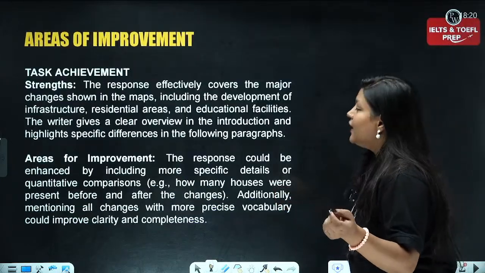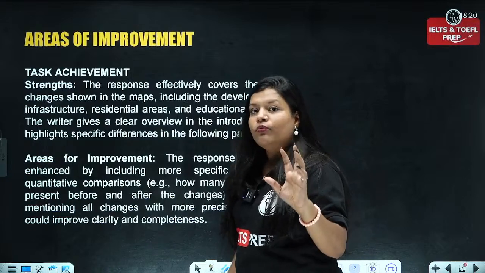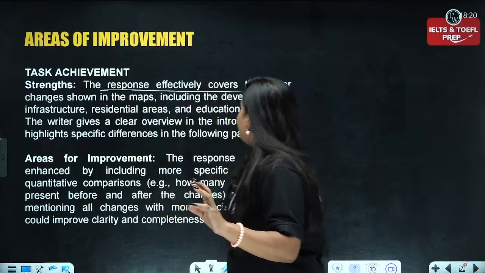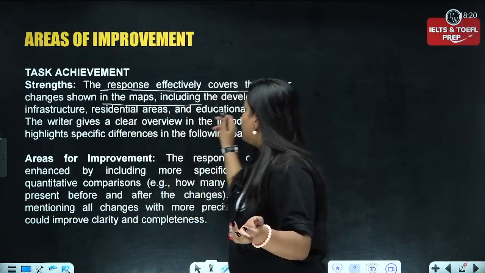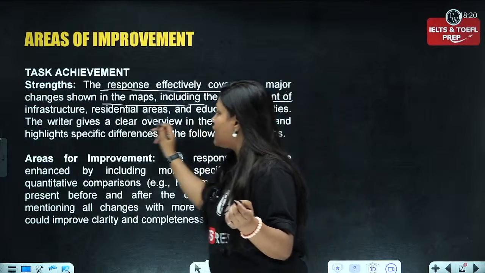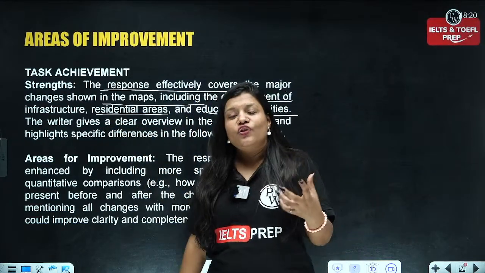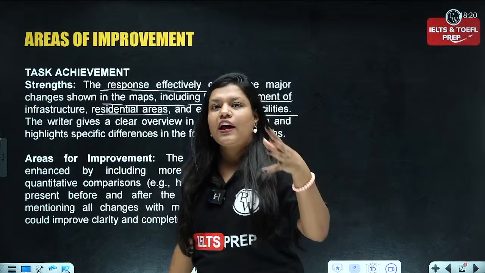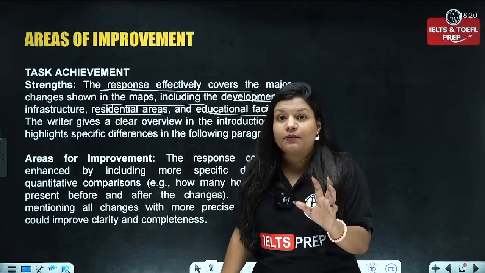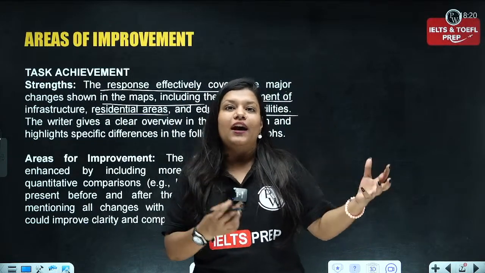Now, let's talk about the areas of improvement. The response effectively covers the major changes shown in the map, including the development of infrastructure, residential area and educational facility. Now, instead of just saying houses, schools and buildings, you can rather bifurcate them because we know what they are used for.